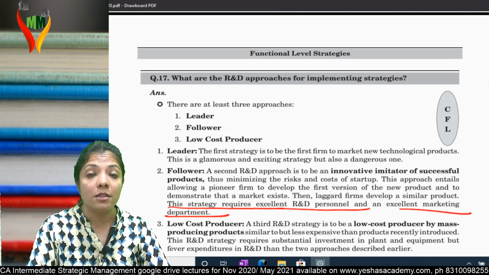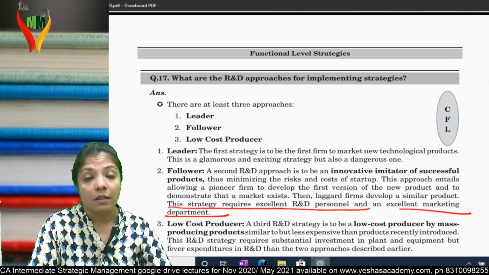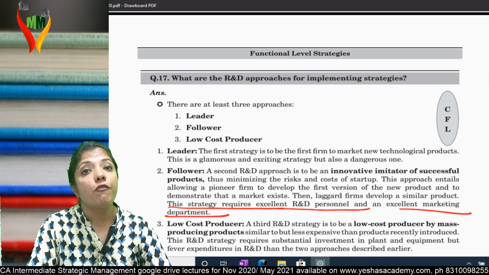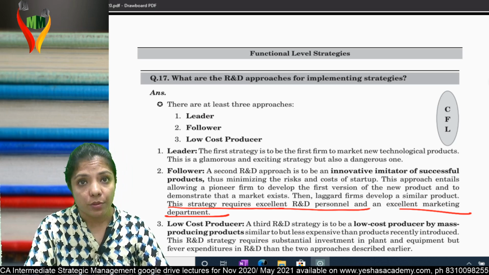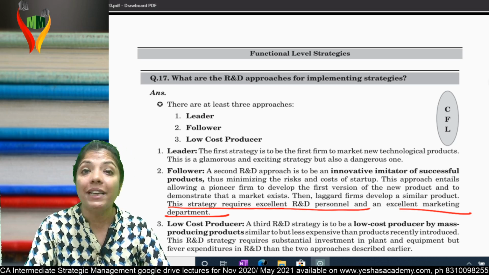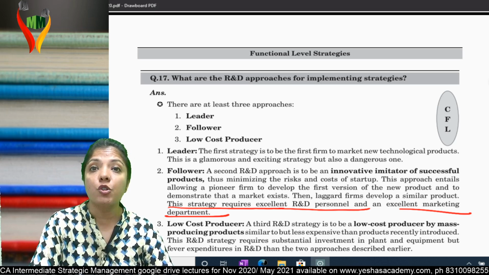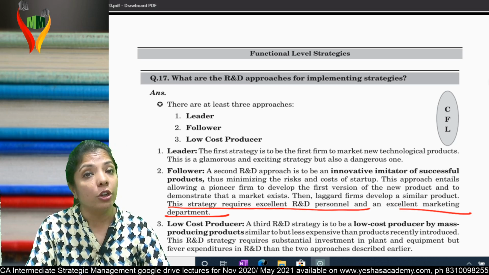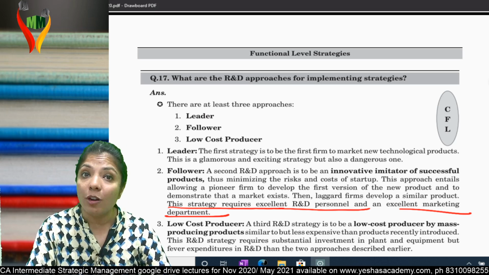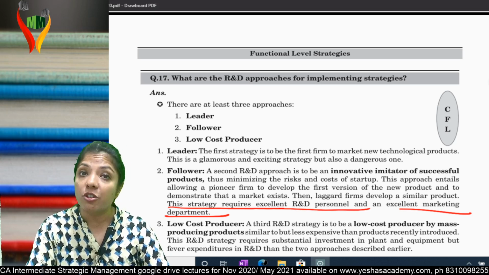Approaches. What are my approaches? Ways. How many ways have they given for R&D? R&D approaches. Three approaches: leader, follower, low cost producer. Who is a leader? The leader is the first person to launch the new product in the market. Now understand, it's an attractive one, but at the same time dangerous also.